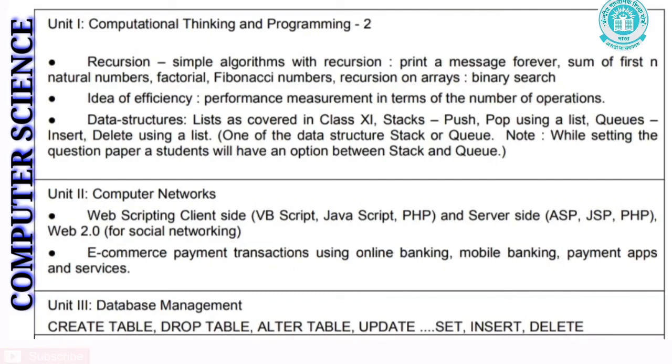Let us see unit 2, that is computer networks. Under this unit, web scripting client side, VB script, JavaScript, PHP and server side, that is ASP, JSP, PHP, Web 2.0 for social networking. And the next one is e-commerce payment transaction using online banking, mobile banking, payment apps and services. And the next unit 3 is database management. Create table, drop table, alter table, update, set, insert, delete.